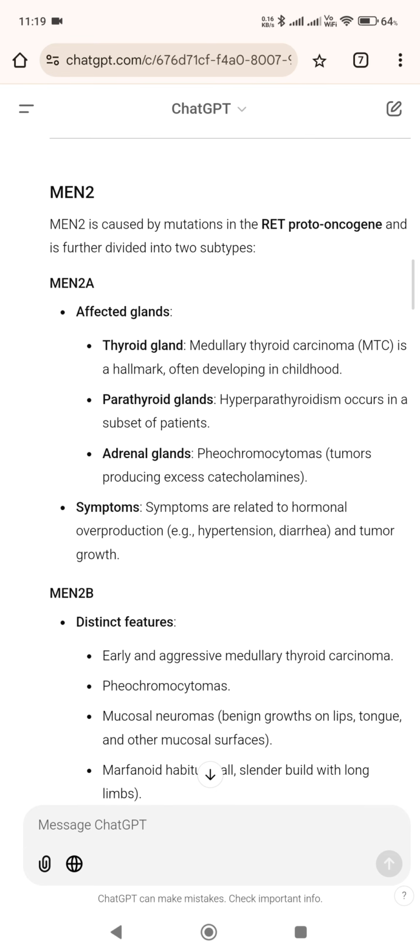MEN2 is caused by mutations in the RET proto-oncogene and is further divided into two subtypes. Affected glands: thyroid gland. Medullary thyroid carcinoma, MTC, is a hallmark, often developing in childhood. Parathyroid glands: hyperparathyroidism occurs in a subset of patients. Adrenal glands: pheochromocytomas, tumors producing excess catecholamines. Symptoms: symptoms are related to hormonal overproduction, e.g., hypertension, diarrhea, and tumor growth.